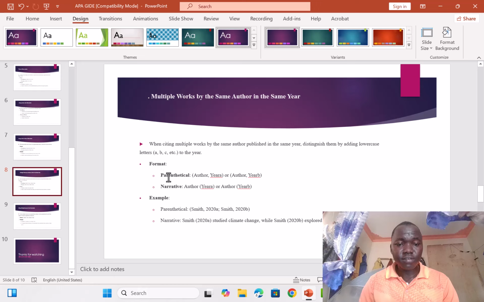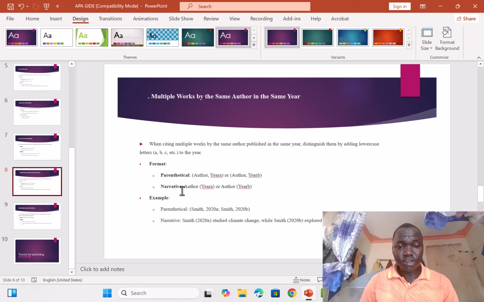So for example, in the parenthetical format, you open the bracket, write the author's name, put the comma, then the year with letter a, close the bracket, or open bracket, author, comma, year with b. Even for narrative, the author's name is outside, while for parenthetical the author's name is inside. So for narrative, the author's name is outside, then the year in the bracket, year a or b.